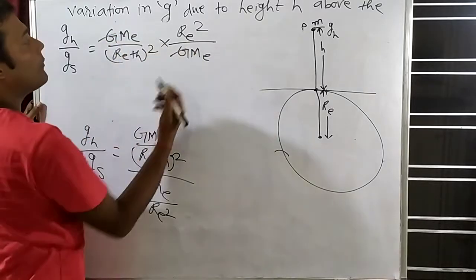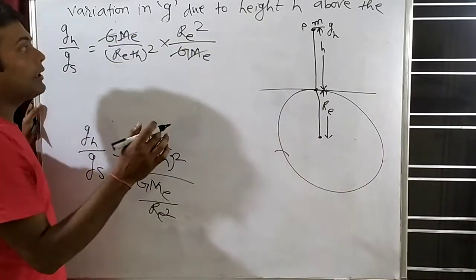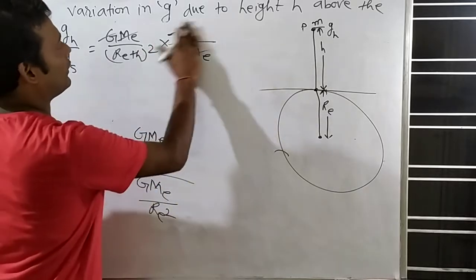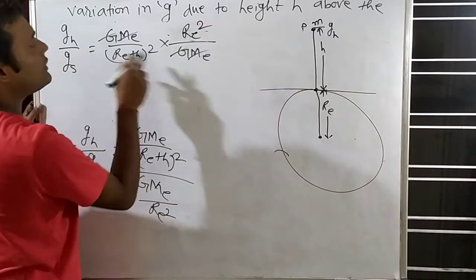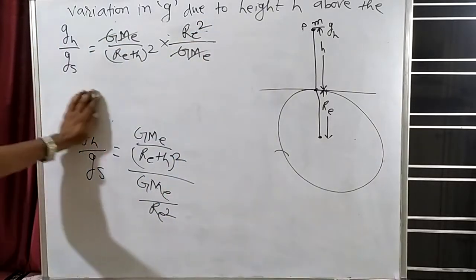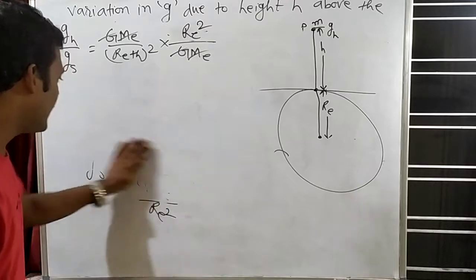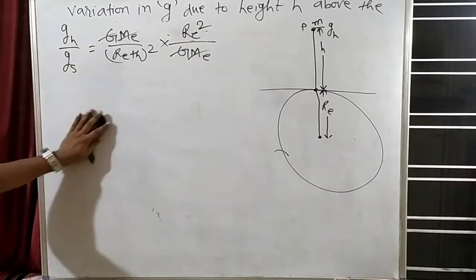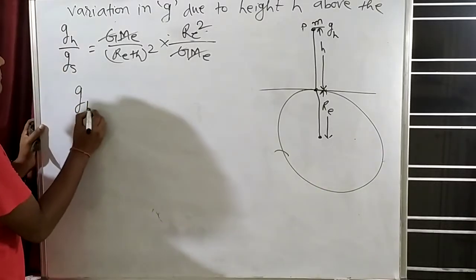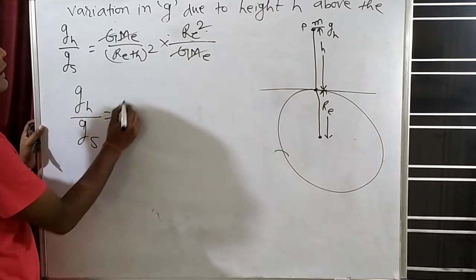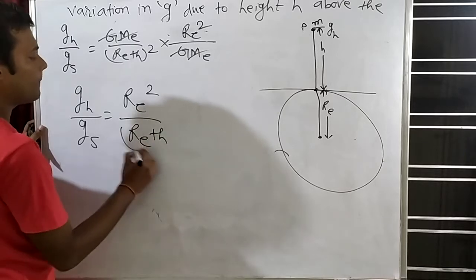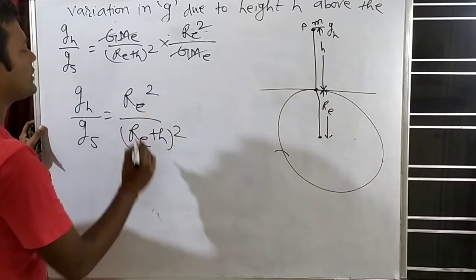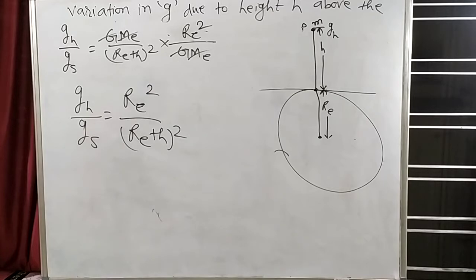Capital G cancels capital G and capital M_E cancels capital M_E. So what is left? Write what is left. GH by GS is equal to R_E square divided by R_E plus H whole square. Can we write this?